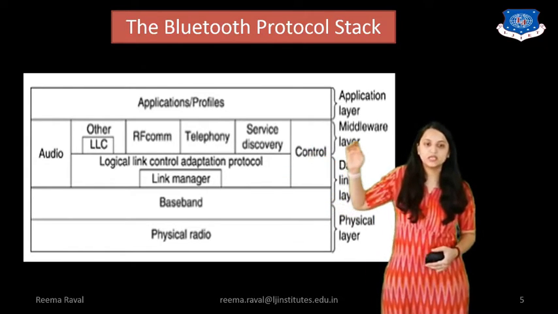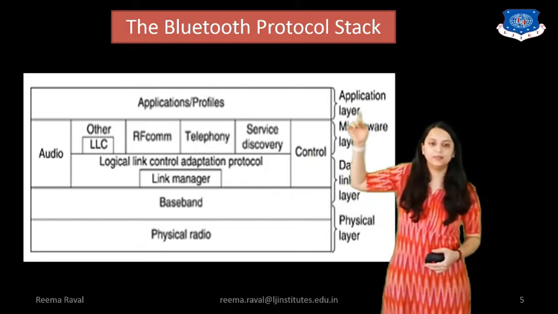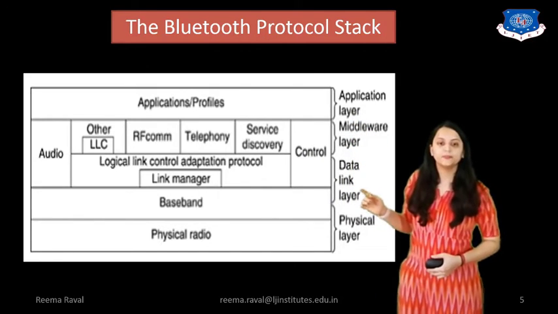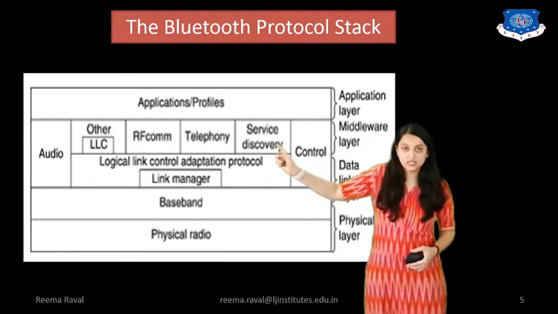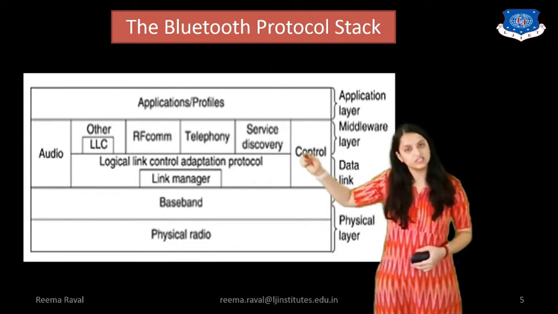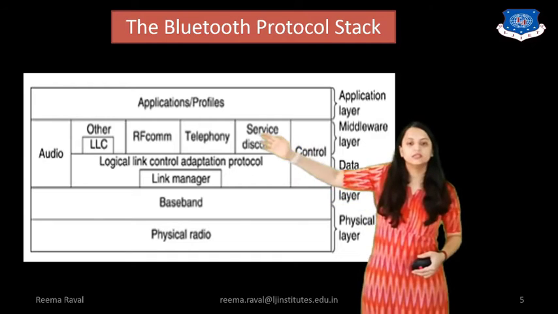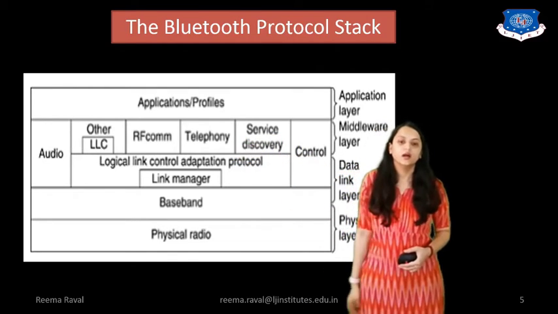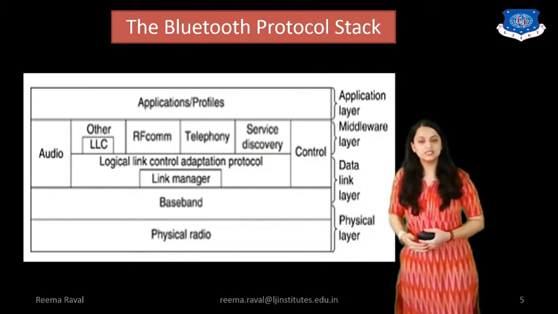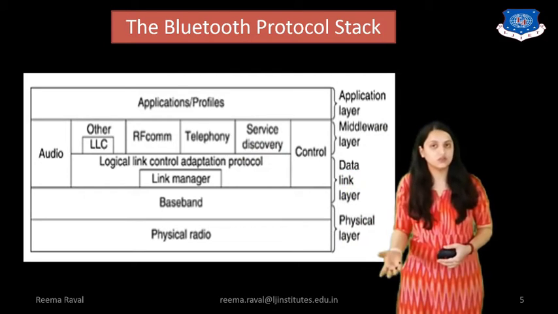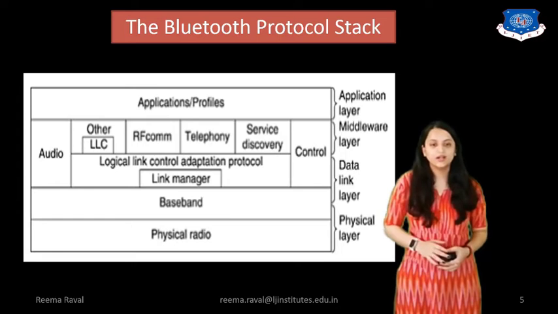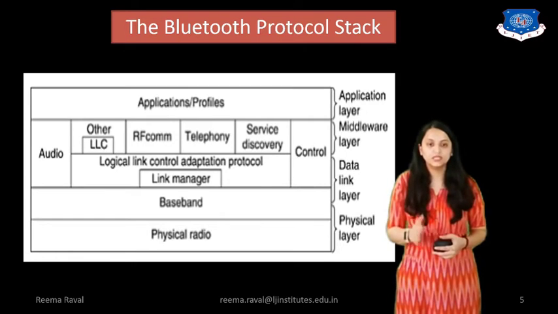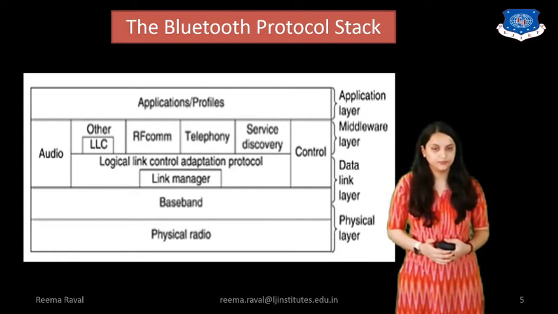Above that, there is a middle layer between the application layer and data link layer, that has the control field. It has the service discovery field, which we have seen earlier in the application. Then there is a telephony. Then RF communication field is there. Then other LLC is also there. And the first one here is audio. So audio file transmission is also there in the middle layer and the data link layer.